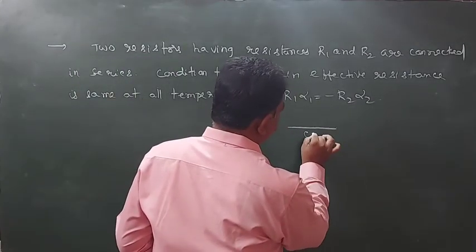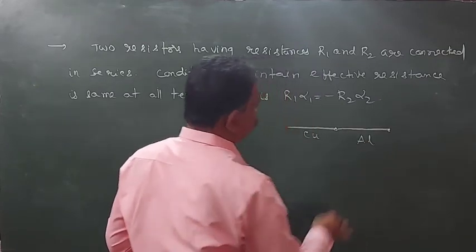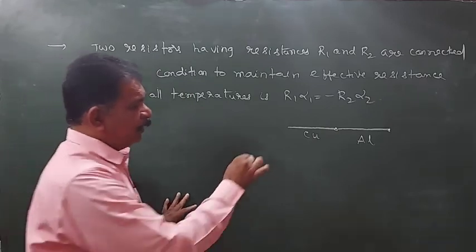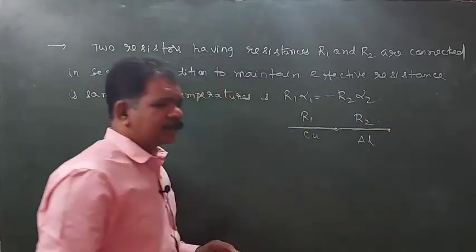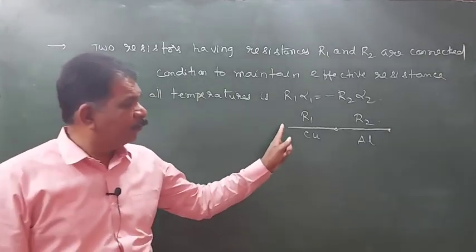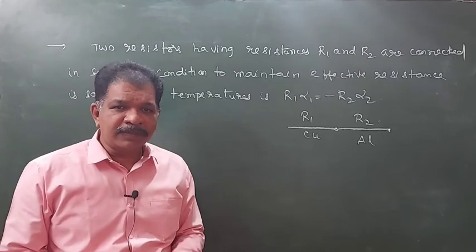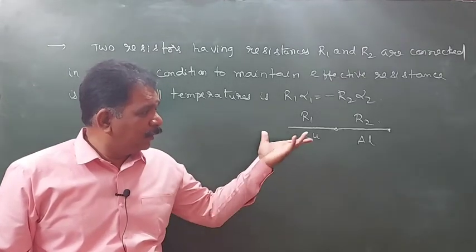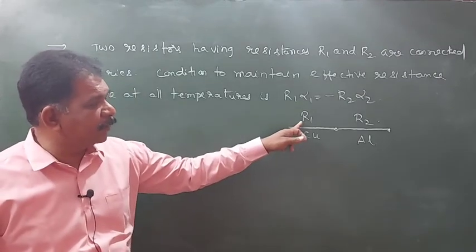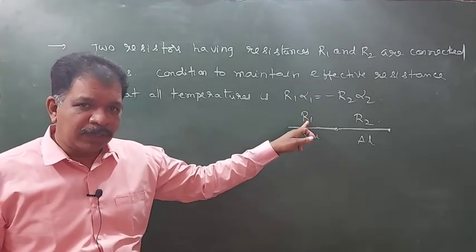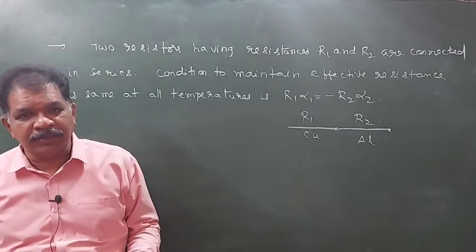Here this is one metal. For example, copper. This is another metal, let it be aluminum. Its resistance is R1, its resistance is R2. What is the effective resistance? R1 plus R2. We increased the temperature. Then its resistance becomes R1 dash. Its resistance becomes R2 dash.